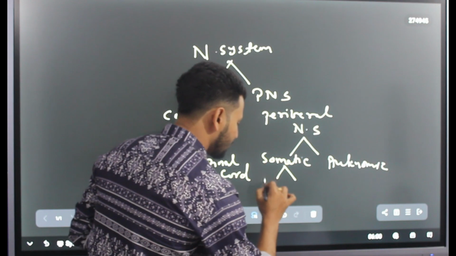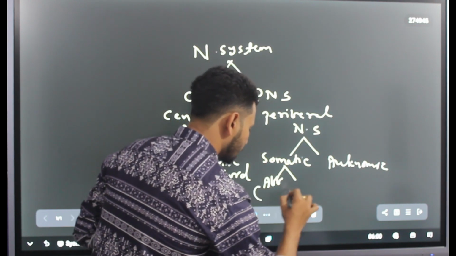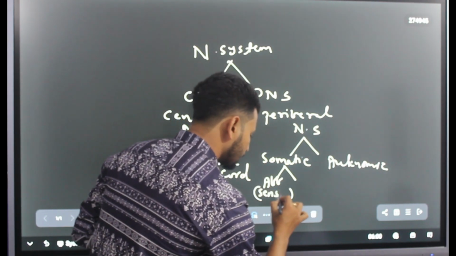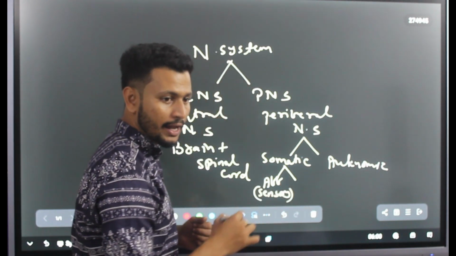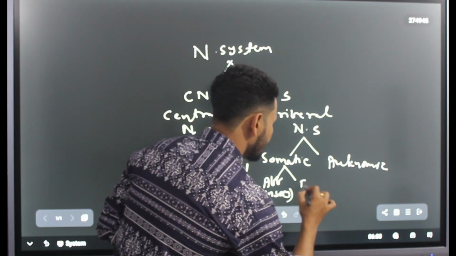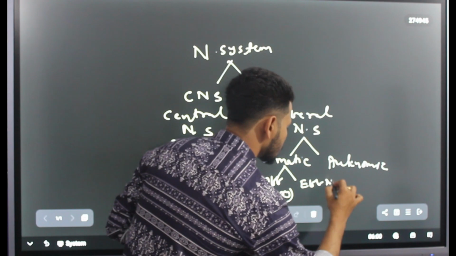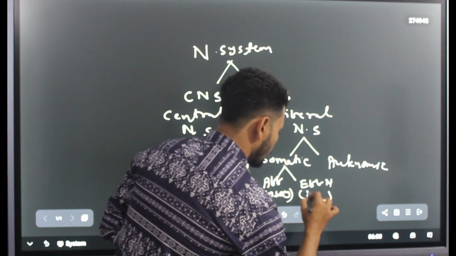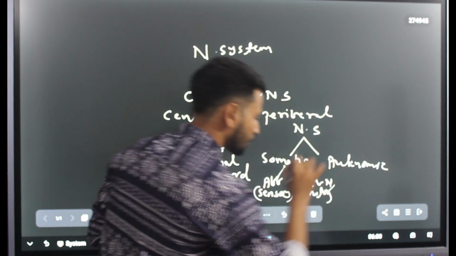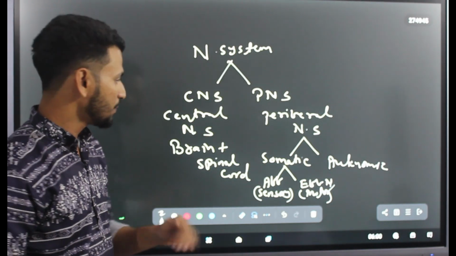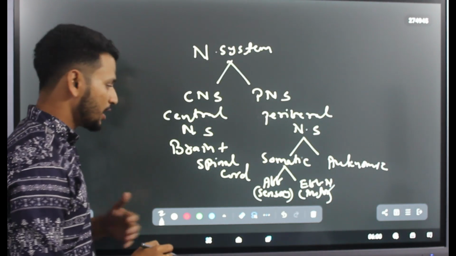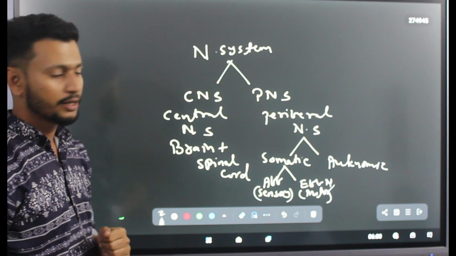One is afferent, or you can say sensory, and the second one is efferent neurons, which are known as motor. Let me give you a brief idea about the sensory and motor.